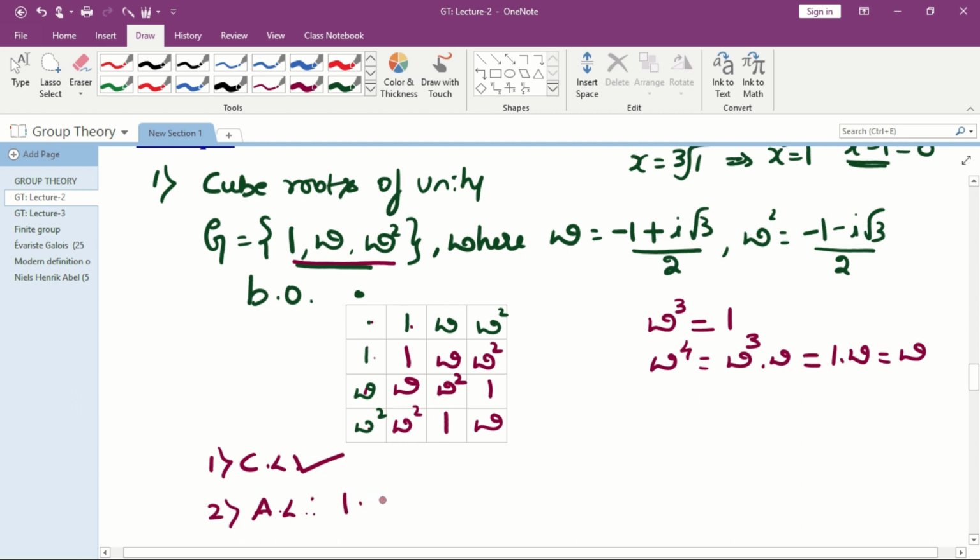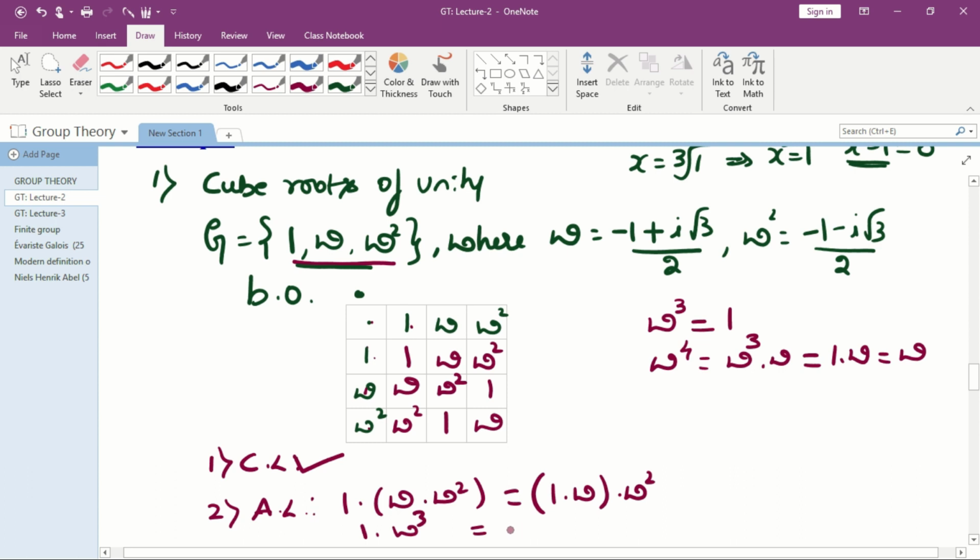Suppose I consider 1 into omega square. Is it equal to 1 into omega square? On the left hand side I get 1 into omega cube, that is equal to omega cube, whose value is 1.